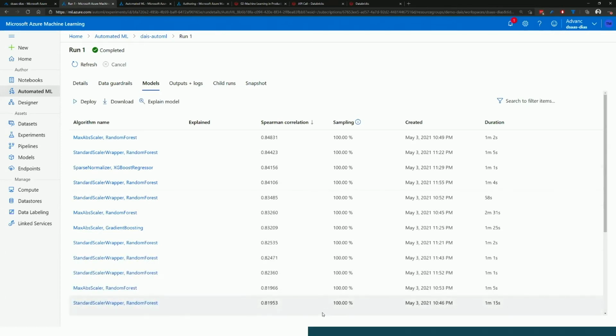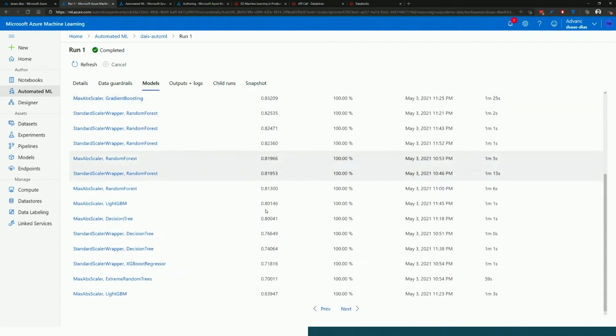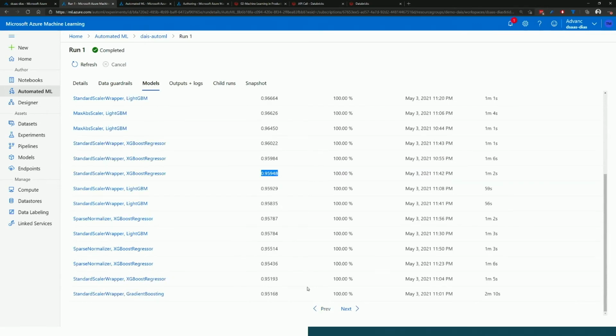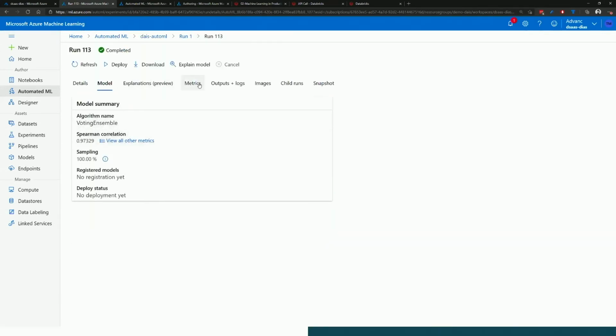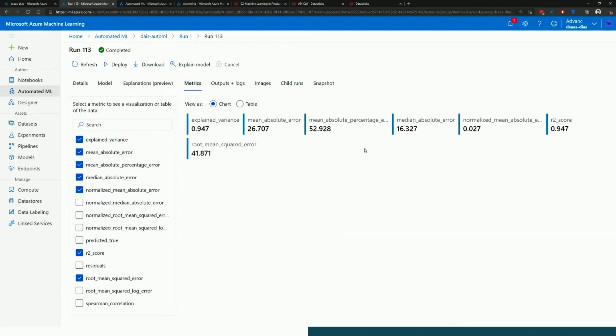If we go right back to the very beginning and choose our one at the top, we can click into here, choose our metrics, and start having a look at how well this model is doing. Now, I know for this particular model that a root mean squared error around about 30 is really good. It's a really good output.